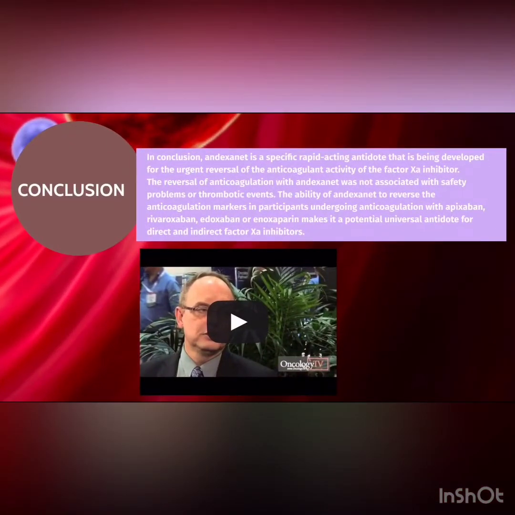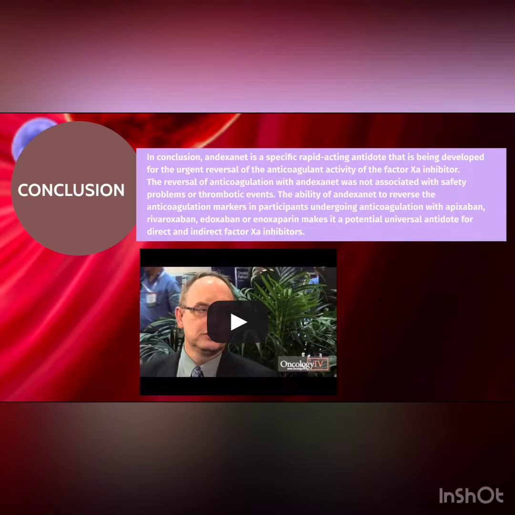Conclusion. In conclusion, ANDEXANET is a specific rapid acting antidote that is being developed for the urgent reversal of the anticoagulant activity of the factor XA inhibitor. The reversal of anticoagulation with ANDEXANET was not associated with safety problems or thrombotic effects.